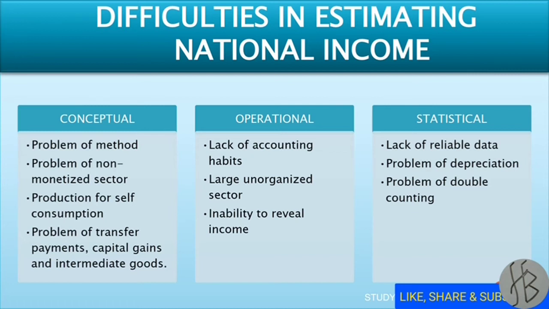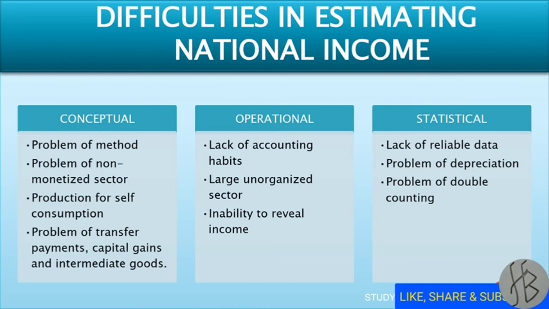And the third category of problem is statistical difficulties. It is related to the nature of data, sample problems, etc. It includes lack of reliable data. This is the most serious statistical difficulty in estimating the national income, because inadequate data, non-availability and unreliable statistical data lead to wrong estimation of national income.